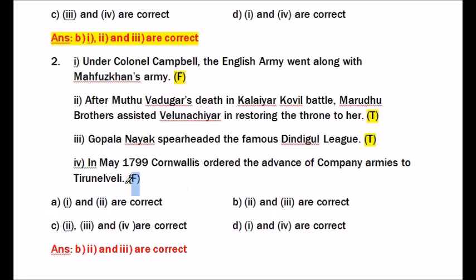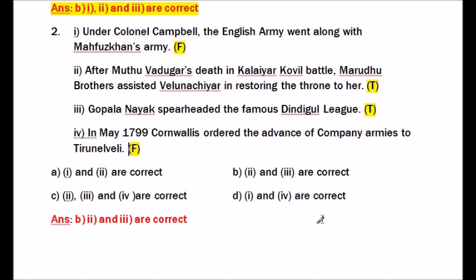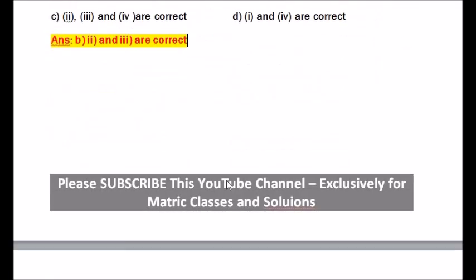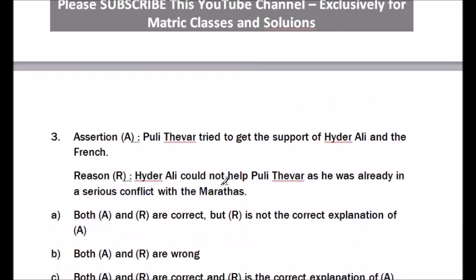In May 1799, Cornwallis ordered the advance of company armies to Tirunelveli. False. Option A, 1 and 2 are correct. Option B, 2 and 3 are correct. Option C, 2, 3 and 4 are correct. And option D, 1 and 4 are correct. The answer is 2 and 3 are correct.